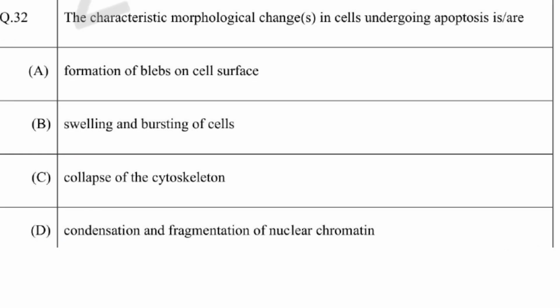The characteristic morphological changes in a cell undergoing apoptosis are formation of blebs on the cell surface. Yes. Swelling and bursting of cell, that happens in necrosis, not in apoptosis. Collapse of the cytoskeleton. Yes. Condensation and fragmentation of nuclear chromatin. Yes, that is also correct.